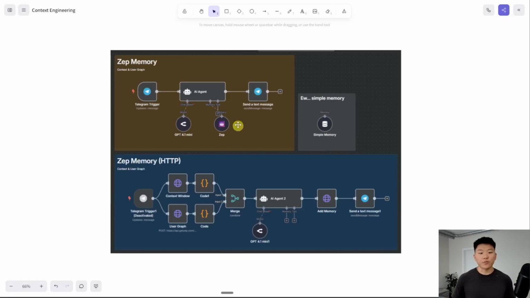And what you can see is if we use ZEP memory natively like this, it was pulling in so much context and a lot of it wasn't even that relevant, and we were wasting so many tokens every single time. So what I did is I pulled in context window and user graph separately through an HTTP request, and I was able to control keeping the relevant ones, only keeping a few, and feeding those into the AI agent, and it processed way less tokens and it cut the cost significantly.